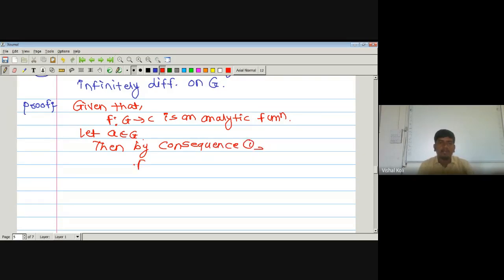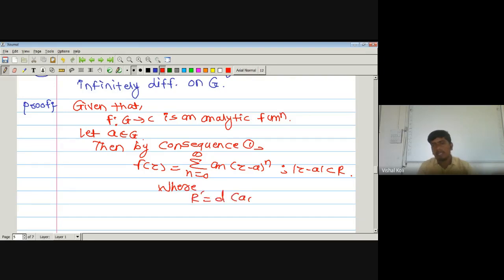F of z is nothing but the series n running from 0 to infinity of a_n times (z minus a) to the power n, where modulus of z minus a is less than R. Okay, and capital R is nothing but the distance between a and the boundary of the set G.